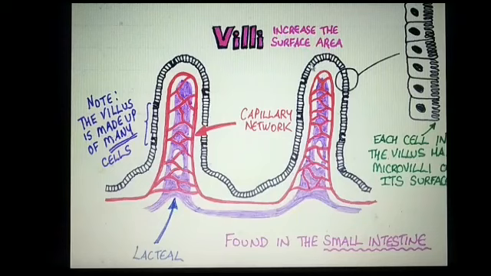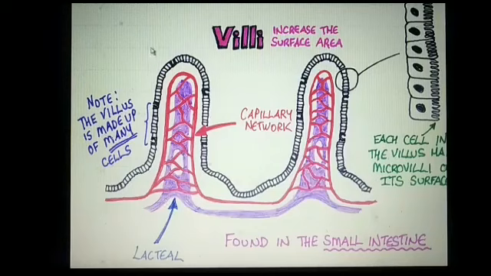This finger-like structure is what? Villi. And near the villi, the blood vessels are present. Okay. And these blood vessels, what do they do? They absorb the digested food material and then transport this digested food material by the blood vessels to different organs of our body.